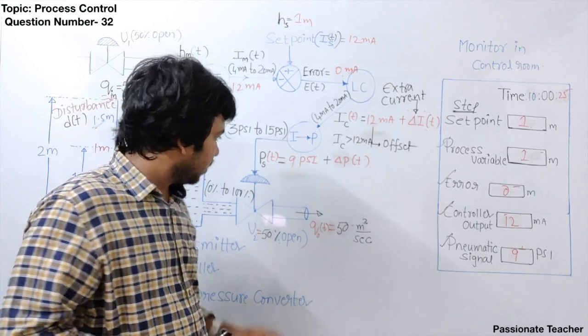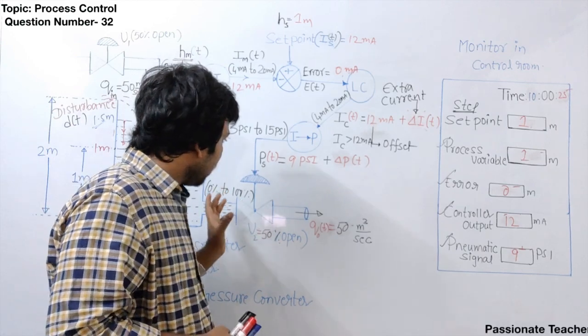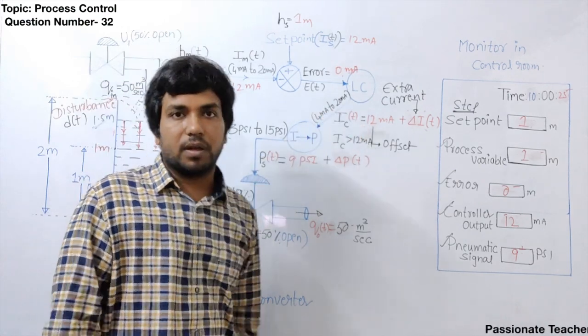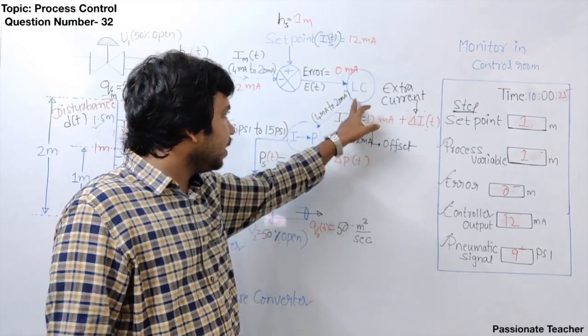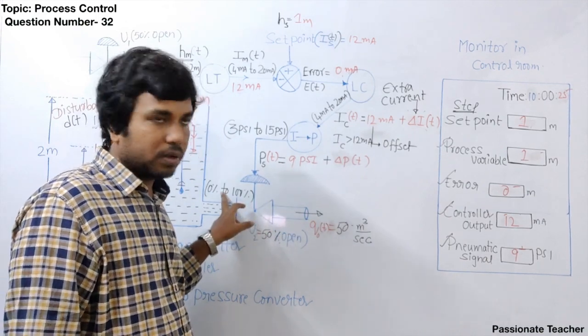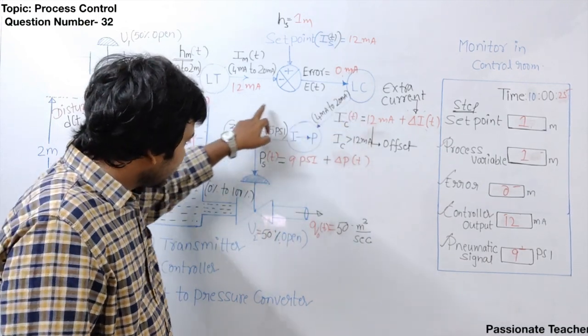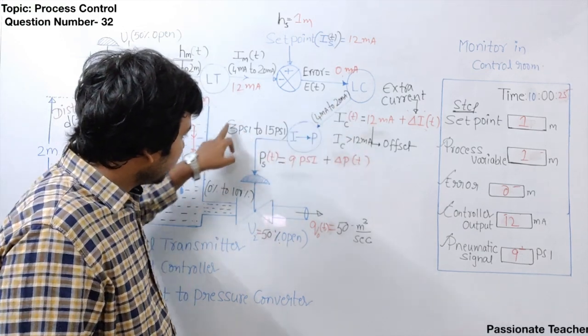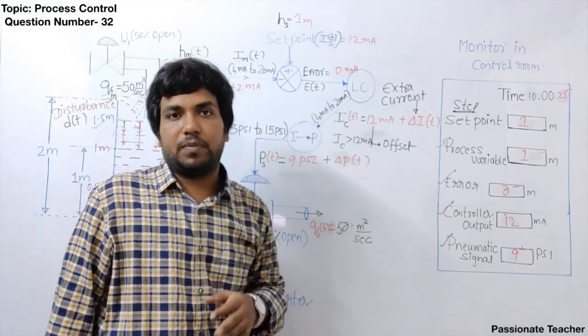So what does it mean? The valve opens fully or closes fully, that purely depends on the electrical signal. Clear? So that means electrical signal is converted into mechanical output. So this I2P converter and this final control element together will be called as actuation system.